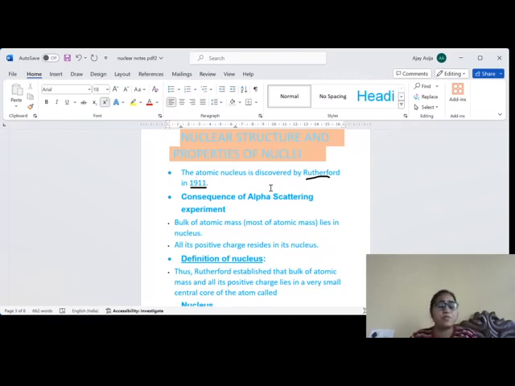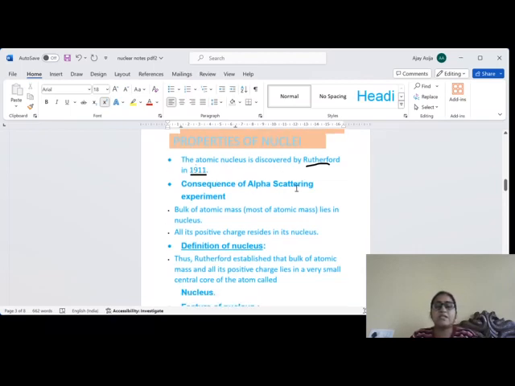There are two hypotheses, proton electron hypothesis and proton neutron hypothesis. Then we will discuss limitation of proton electron hypothesis. So let us start with the basic points of nuclear structure. The atomic nucleus was discovered by Rutherford in 1911. The nucleus was consequence of alpha scattering experiment.